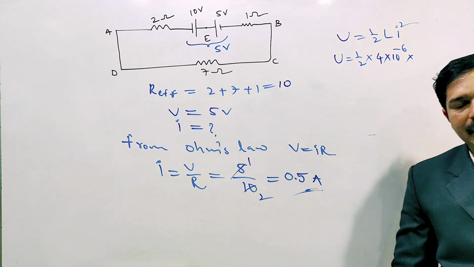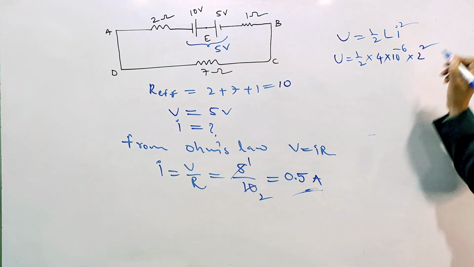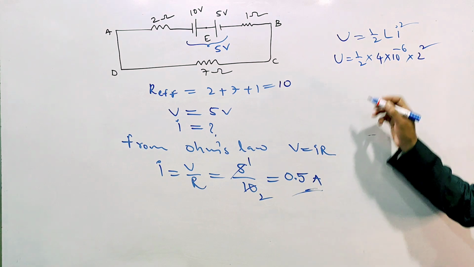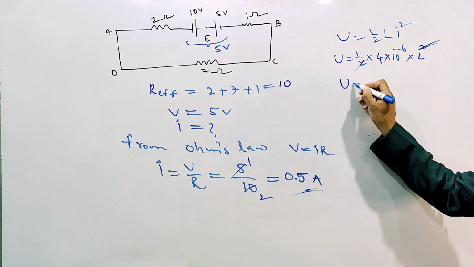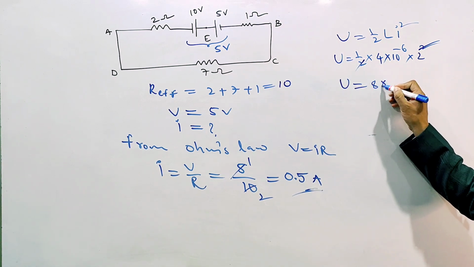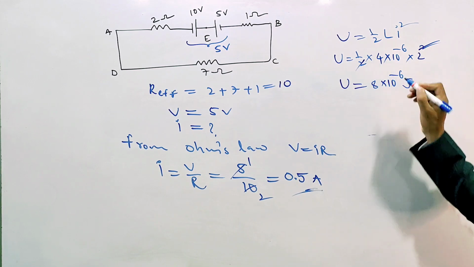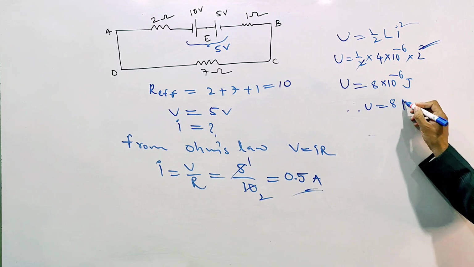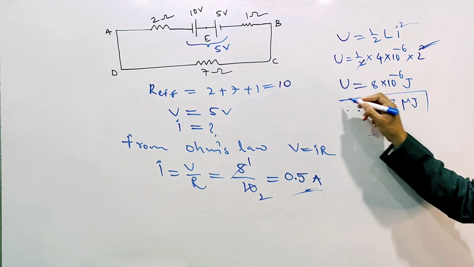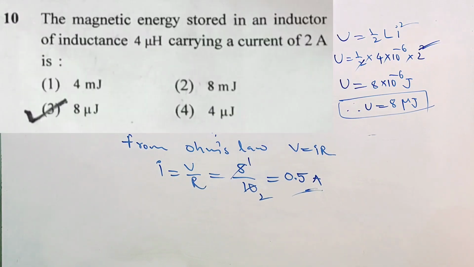The current is given 2 amperes. 2 squared, that is 4. Half of 4 is 2, 2 times 4, remaining U equal to 8 into 10 to the power of minus 6 joules. Otherwise U equal to 8 microjoules. Which option is correct? Here third option is correct, 8 microjoules. In second option 8 millijoule is there. So don't confuse. Microjoule, 10 to the power of minus 6 means what?